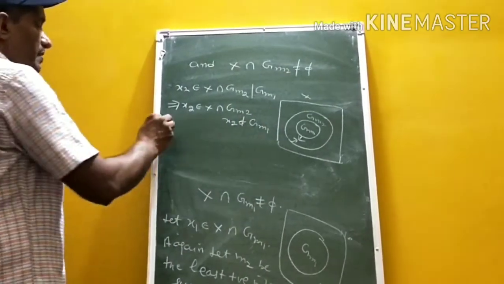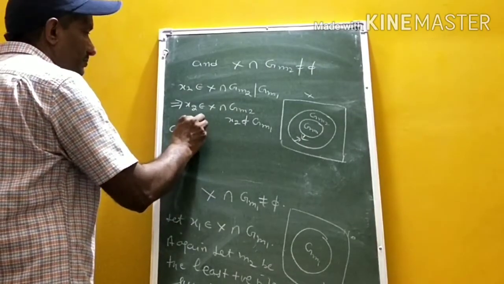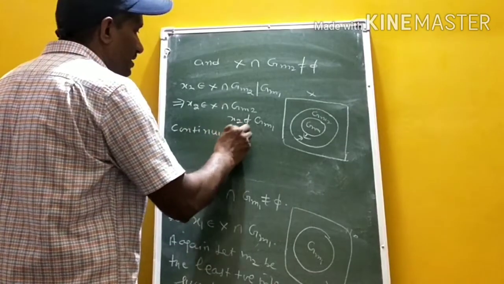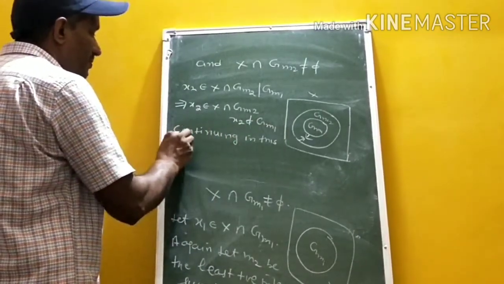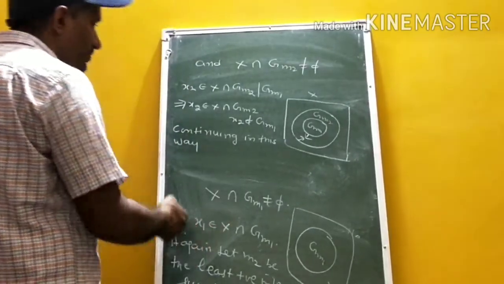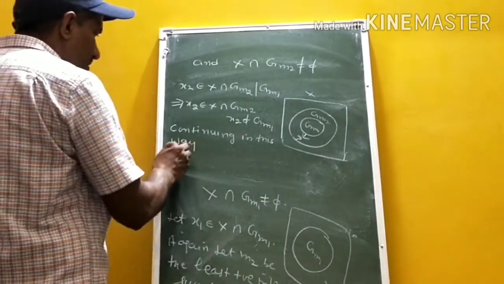Continuing in this way, we have chosen x1 and x2. Now we choose x3.